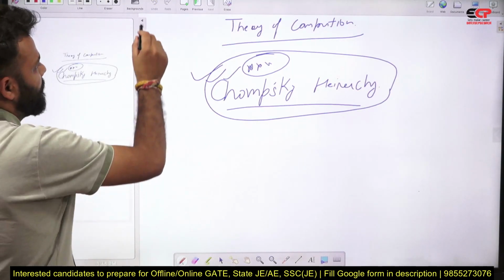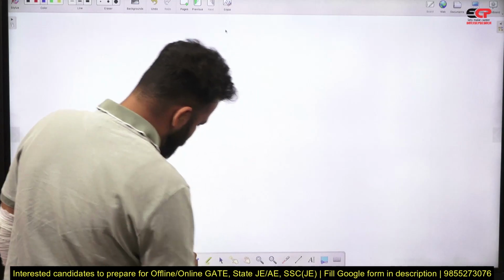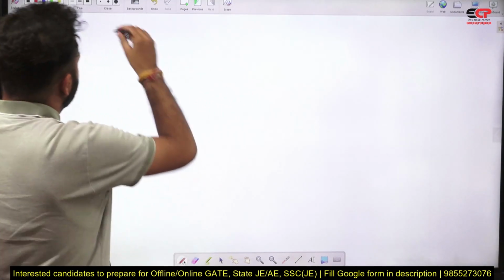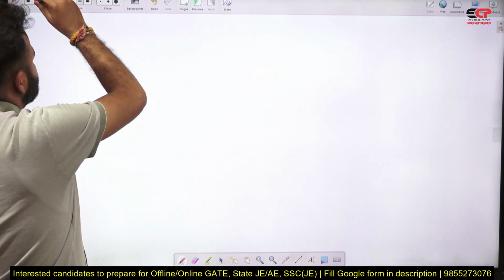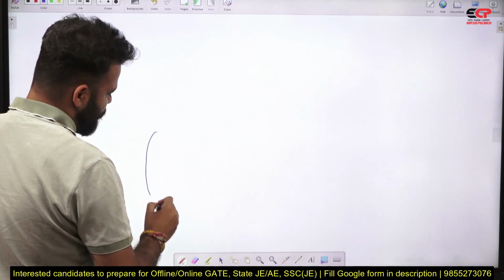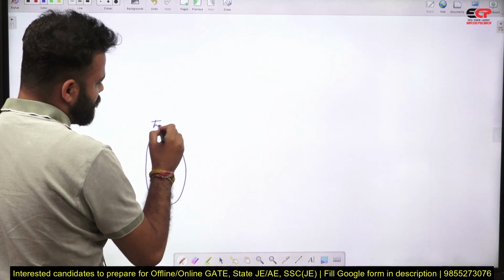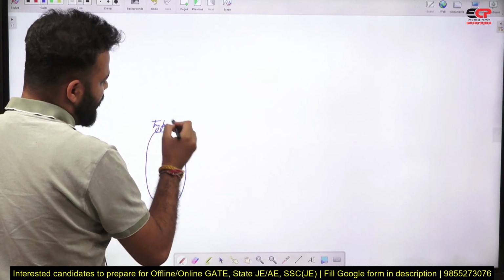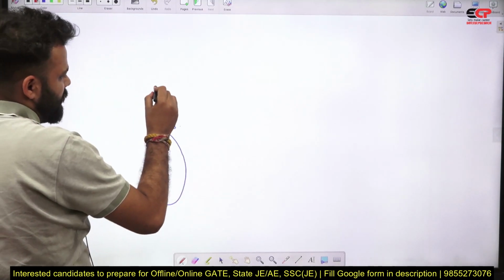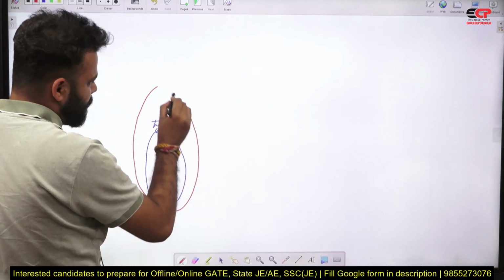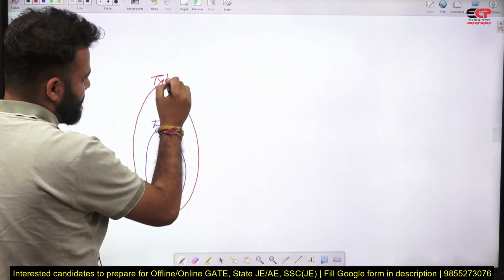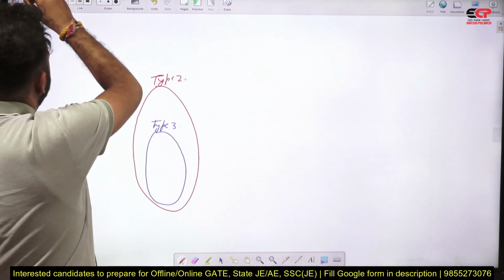Now, as you know, there are subsets of languages. So first we have type 3 language. The bigger subset is type 2.